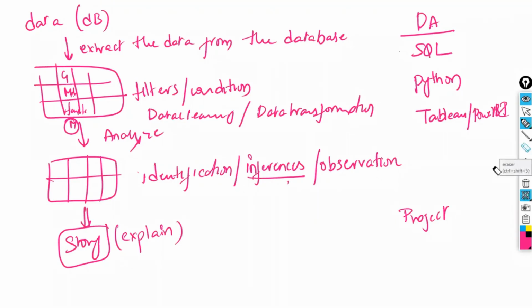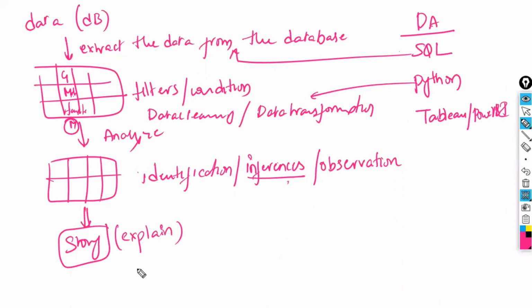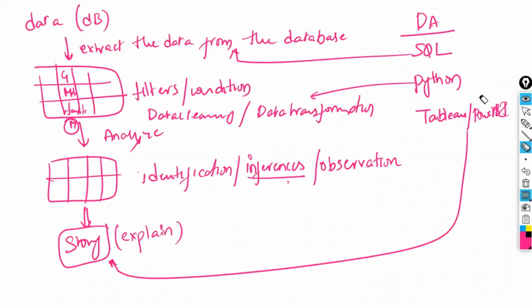So generally a data analyst role will have SQL, Python and Power BI. SQL is used to extract the data from the database, Python is used to write the conditions or for data cleaning purposes, and Tableau and Power BI are used for creating the graphs and various plots. Finally, to create the story, we are going to use Power BI or Tableau. Any one.